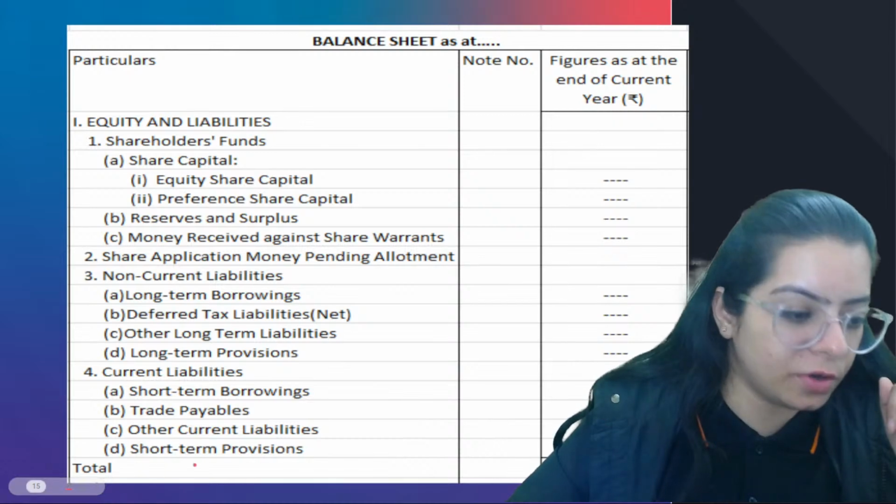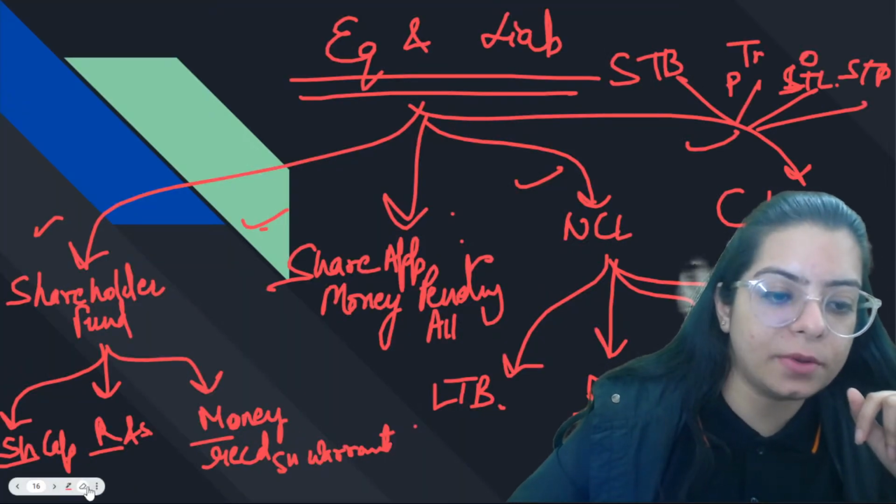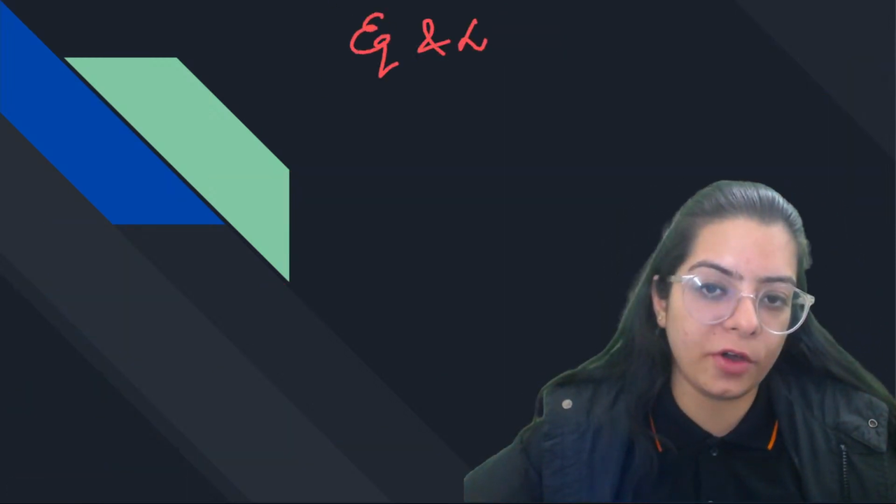Were you able to get it or not? Were you able to learn it or not? Let's check once what we have understood in the equity and liability side of the balance sheet.